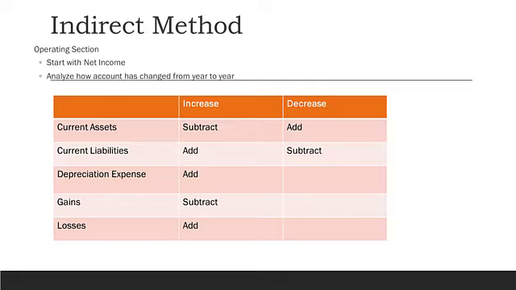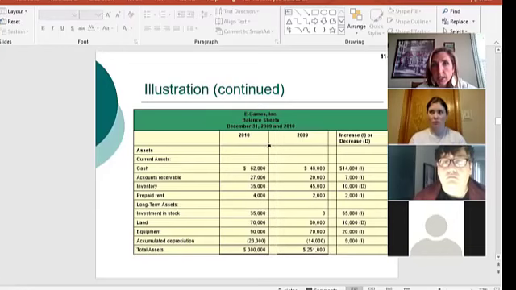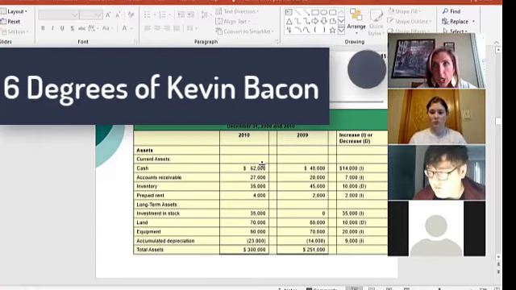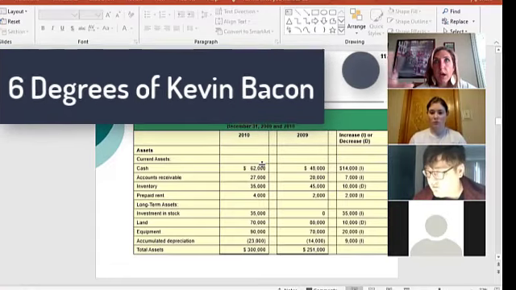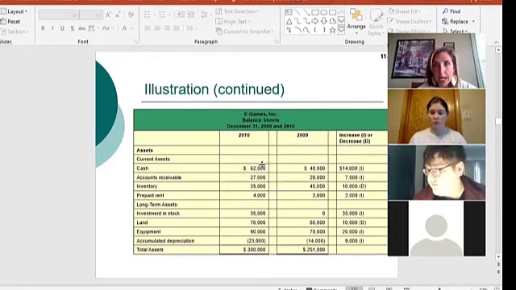We added and subtracted the changes, right? So here's an illustration. We discussed last time that we don't look at the cash account on the indirect method. We do not look at the cash account on the indirect method. We are talking about how all the other accounts are related to cash. We're reconciling the net income to your total cash. So we look at the change in the assets. If accounts receivable's balance went from 20,000 to 27,000, it had a $7,000 increase on this chart, right?